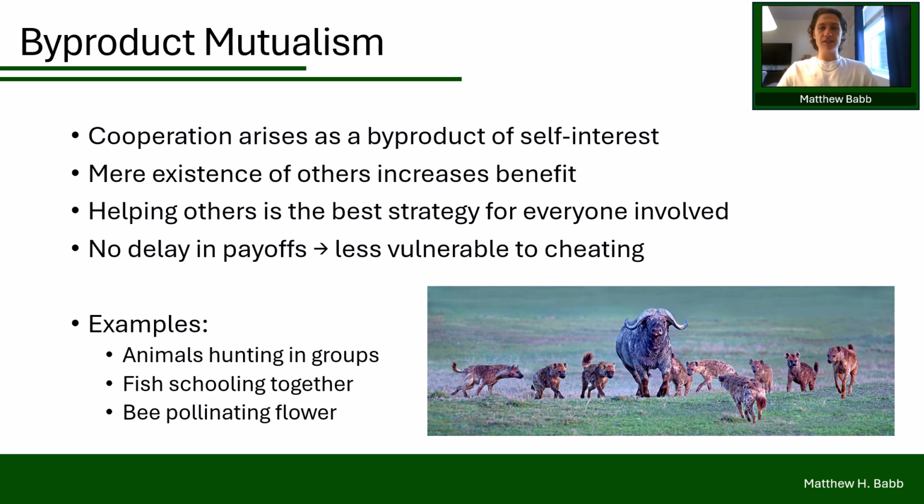Take lion hunting as an example. A single lion struggles to bring down a large prey animal like a buffalo, but several lions working together can succeed. Each individual lion gains access to food they really couldn't normally secure alone. Now, another classic case is the example of schooling fish. By moving together, individuals reduce the risk of being singled out by a predator, and everyone gains safety at once, without any sort of delay.